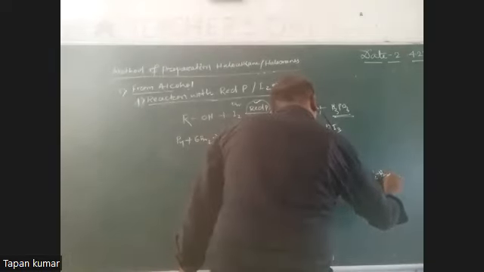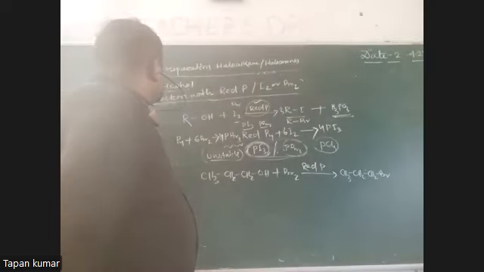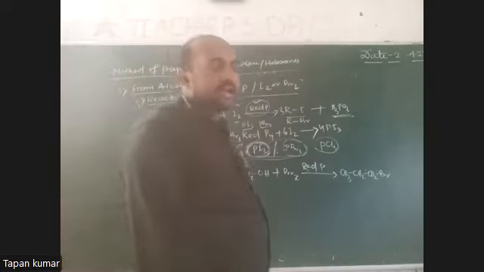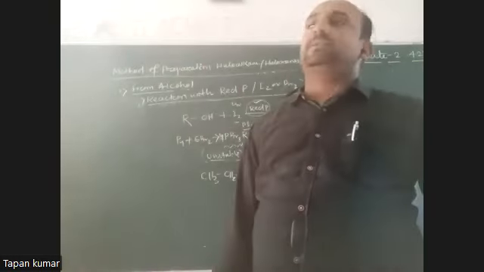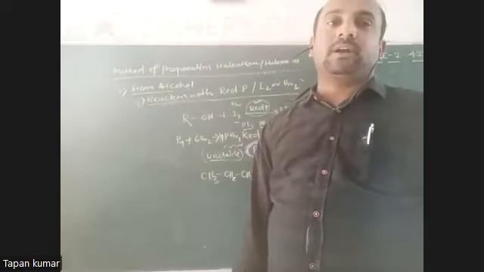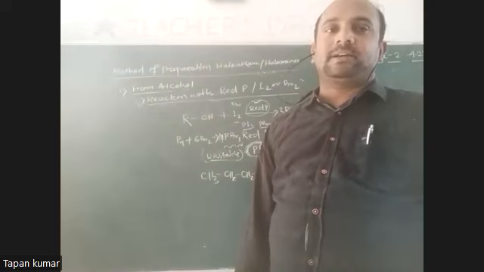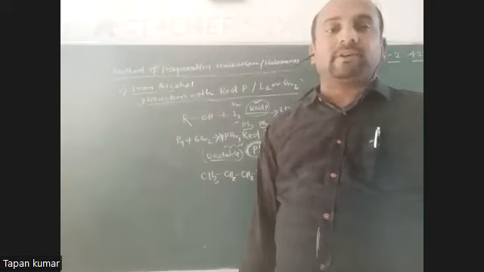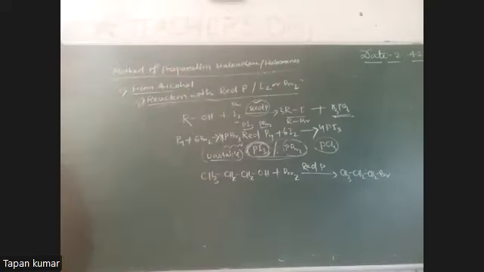Above, these are the methods of preparation of alkyl halides from alcohol. There are 5 methods. First one is reaction with anhydrous ZnCl2 and concentrated HCl. Second one is treatment with sodium bromide and H2SO4. Next ones are PCl5, PCl3, SOCl2, and iodine or bromine addition in the presence of red phosphorus. Okay. Clear? Yes, sir.